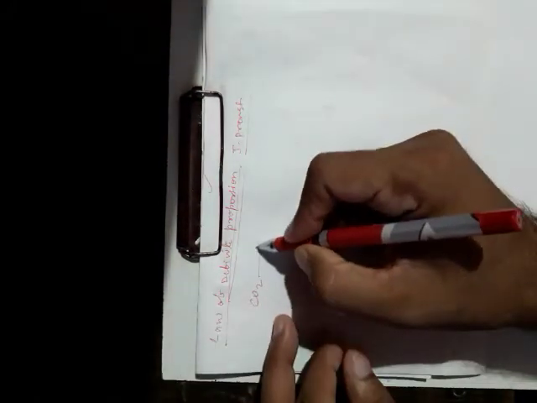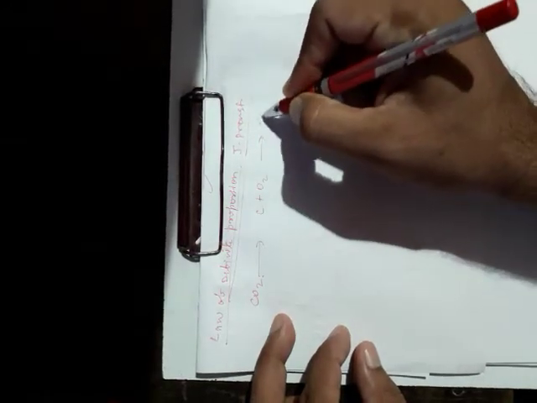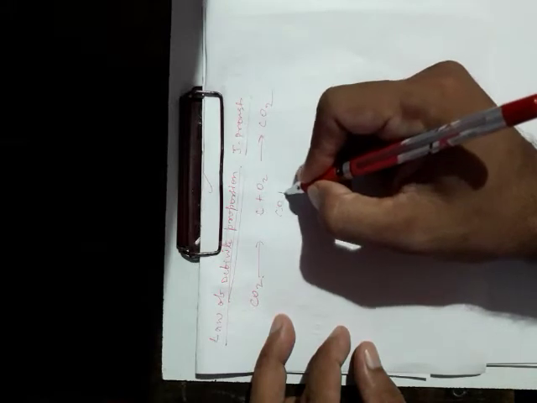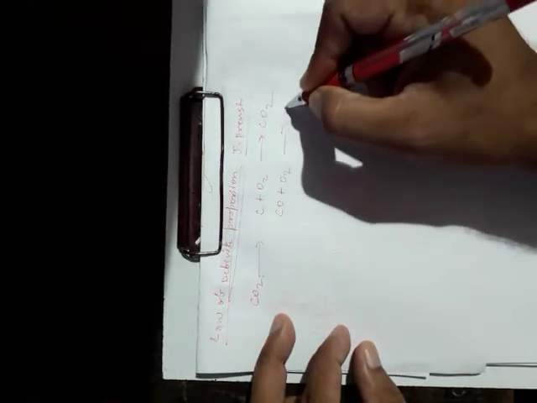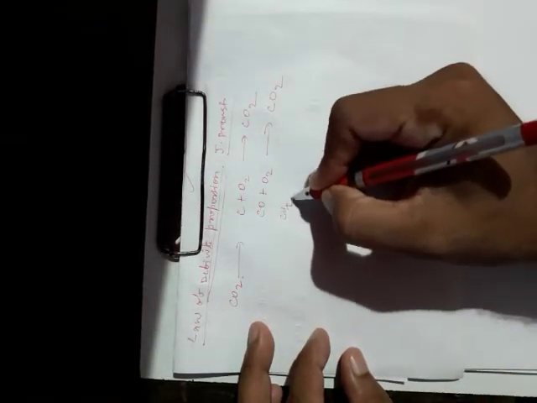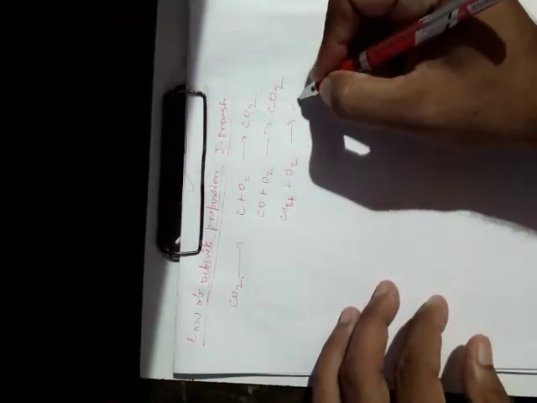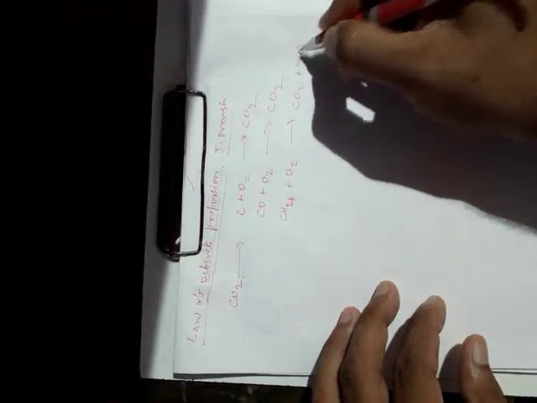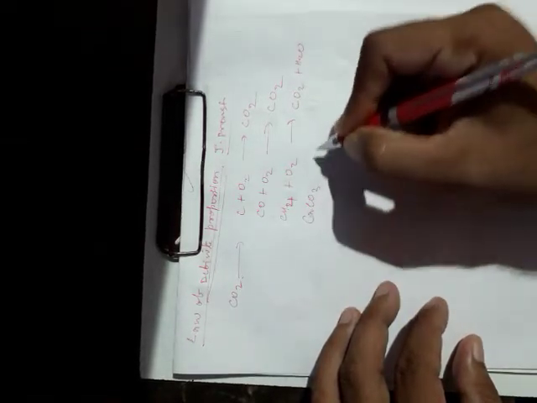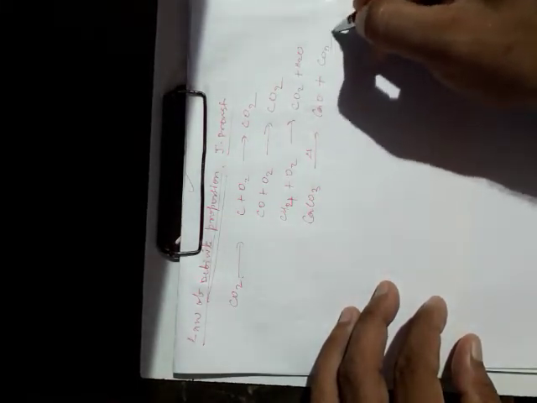of different types. For example, carbon dioxide may be obtained from different sources by the reaction of carbon and oxygen to form carbon dioxide. Carbon monoxide also reacts with oxygen to form carbon dioxide. Methane reacts with oxygen, that is methane burns in oxygen to form carbon dioxide and water. When calcium carbonate is heated, we will get calcium oxide and carbon dioxide.